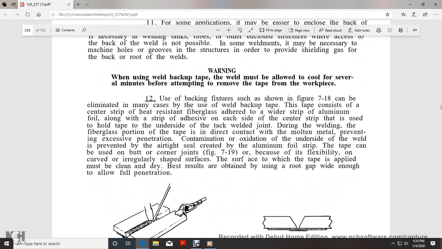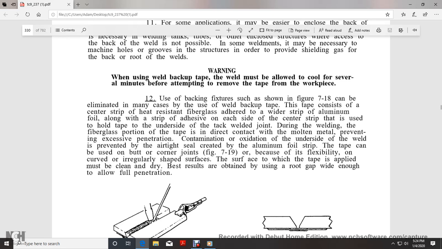Warning: when using a weld backup tape, the weld must always be allowed to cool for several minutes before attempting to remove the tape from the workpiece. Use of backing fixtures such as the one shown in Figure 7-18 can be eliminated in many cases with welding backup tape. The tape consists of a center strip of heat-resistant fiberglass adhered to a wider strip of aluminum foil, along with a strip of adhesive on each side of the center strip that is used to hold the tape on the underside of the tack weld joint during welding.